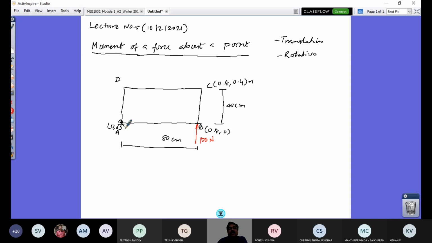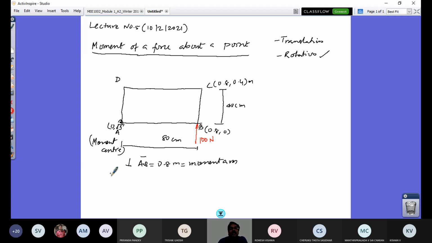It is partially constrained. At point A, it is hinged. So this 100 Newton force would make this rotate. So the effect on this plate is rotation. What causes the rotation is the moment of this 100 Newton force about this hinge point. So I call this point A the hinge point or moment center. And the perpendicular distance, given by AB length, which is 0.8 meter, is what is called the moment arm.